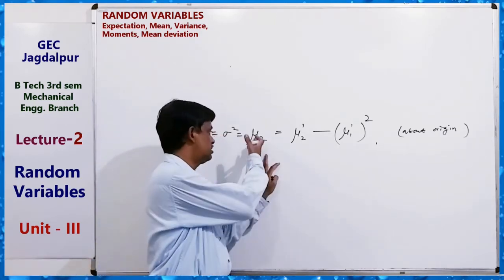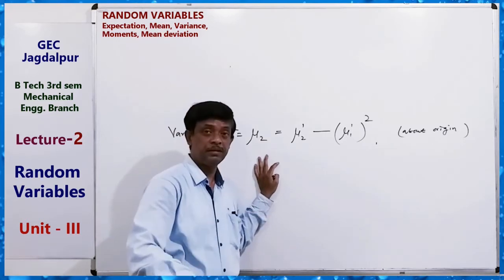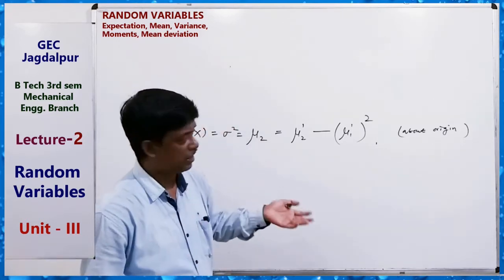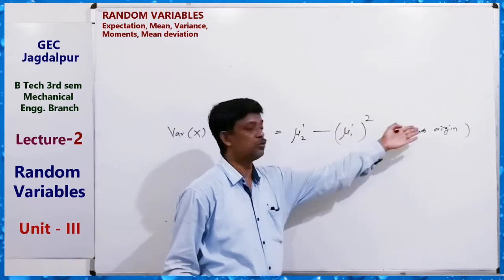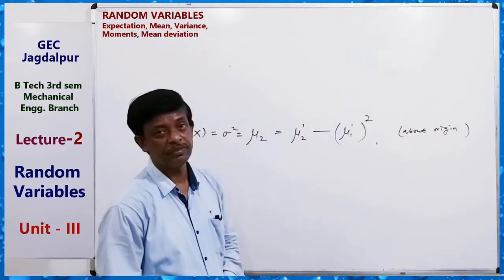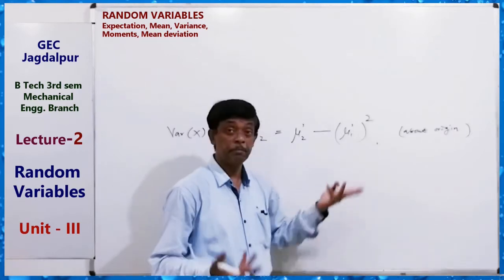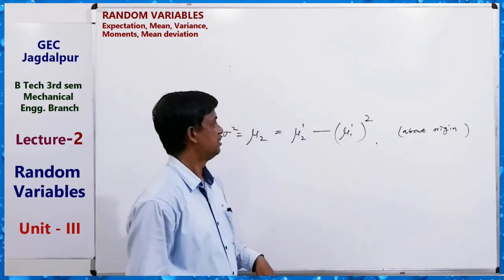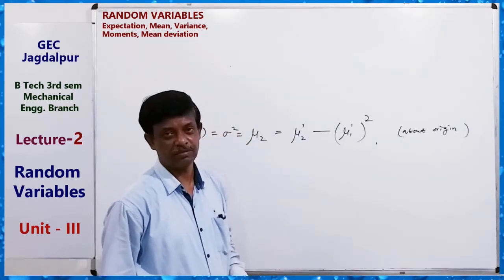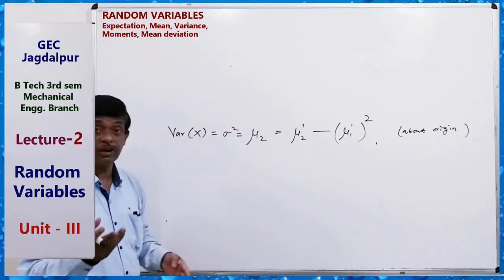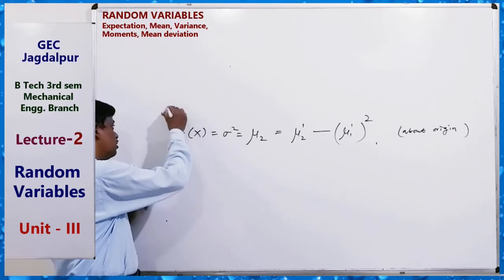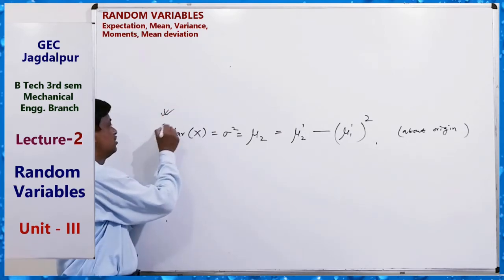You can find this after finding the mean, or you can find moments mu 1 dash and mu 2 dash about origin, then use this formula. Mu 1 dash is the mean square, and this is mu 2 dash. After finding mu 1 dash and mu 2 dash, you can get mu 2, that is the variance. So this is an important formula. Note this down.